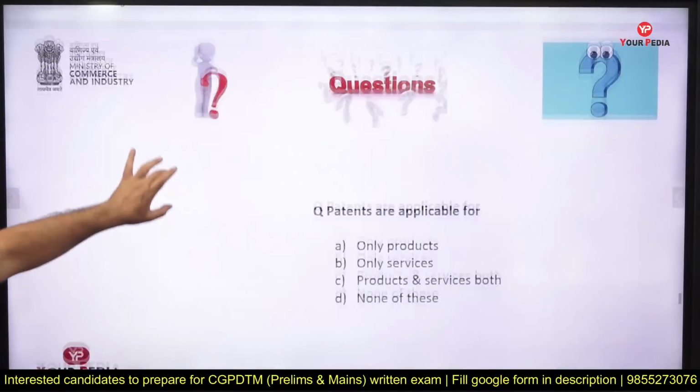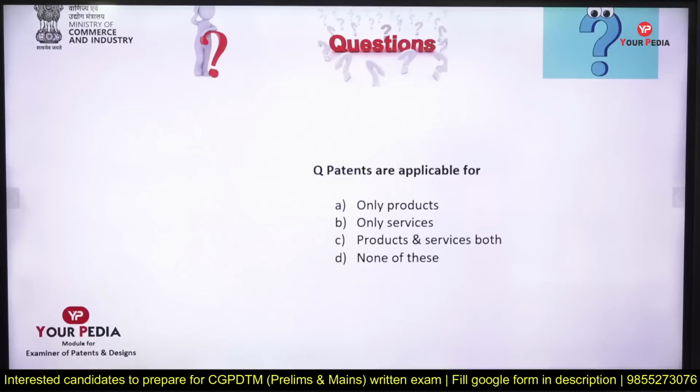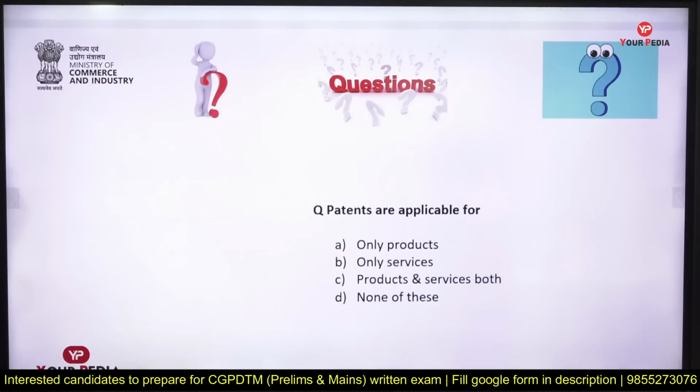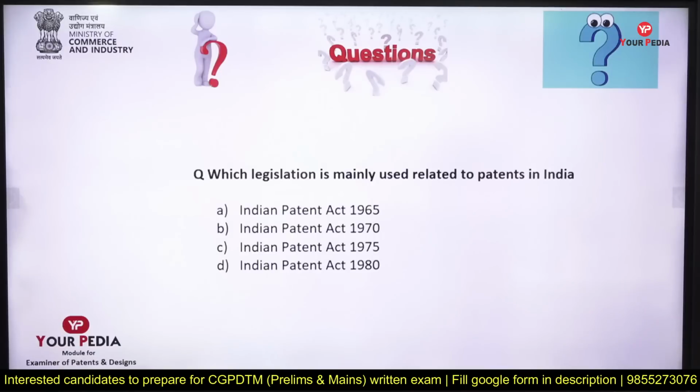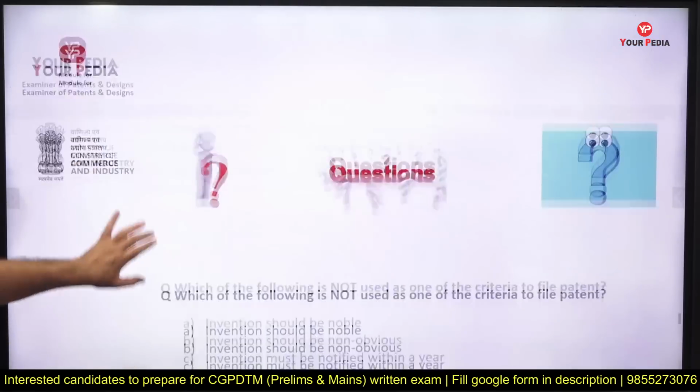Now let's see some questions we can make. Patents are applicable for what? I mean, for what can you make the patent? A patent is always filed for a new innovation or new invention. It is given for product, it is given for service. That is how it is given. Which legislation is mainly used related to patents in India? It is the Indian Patent Act 1970.